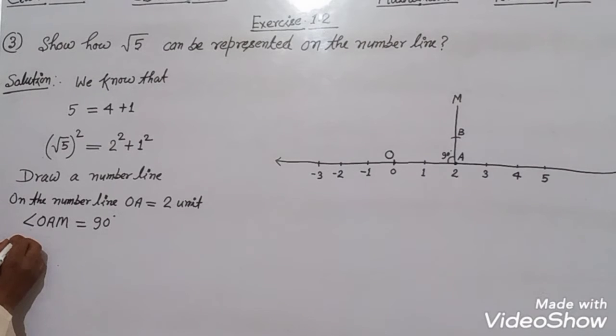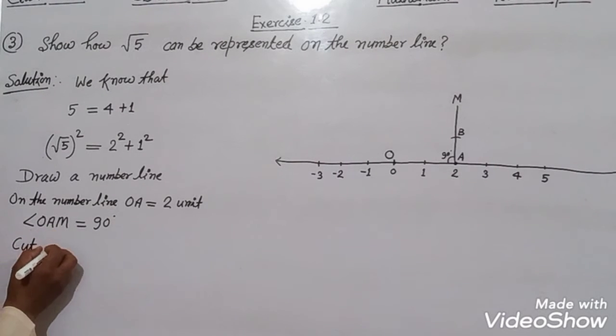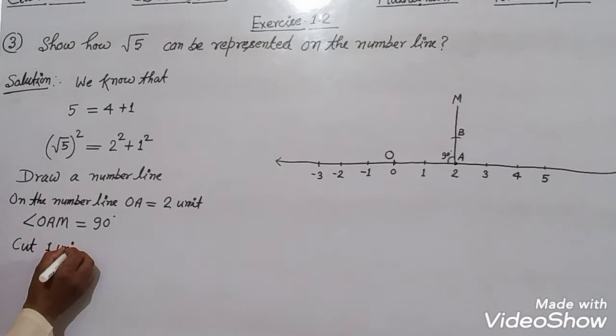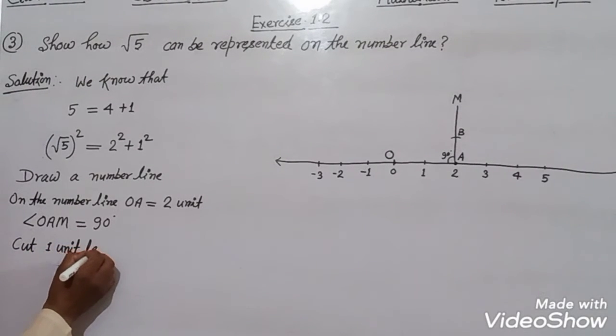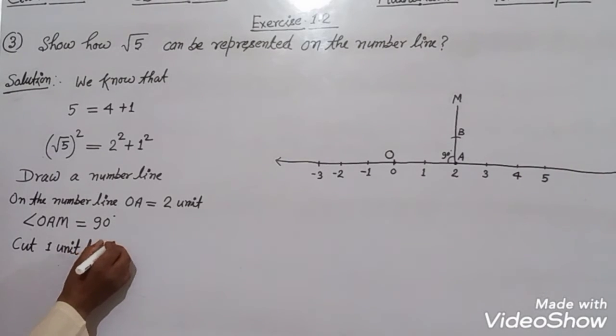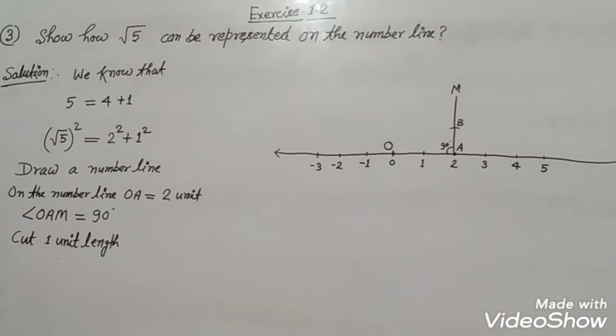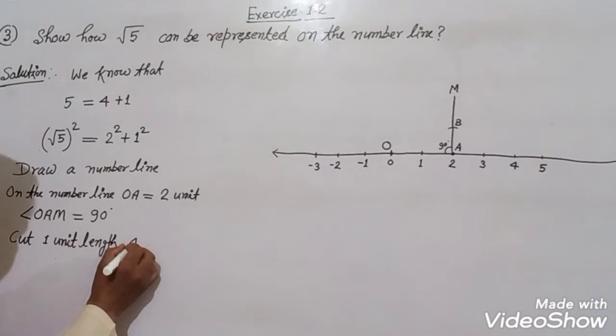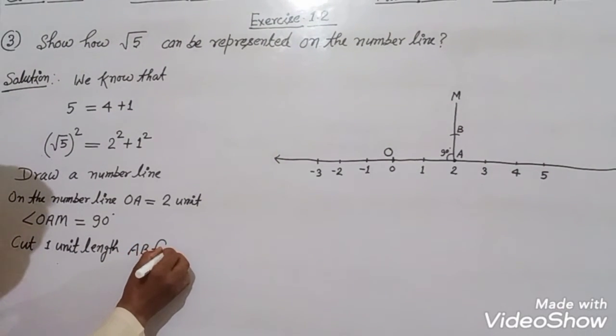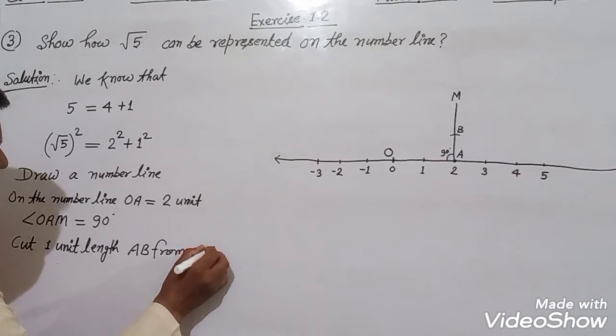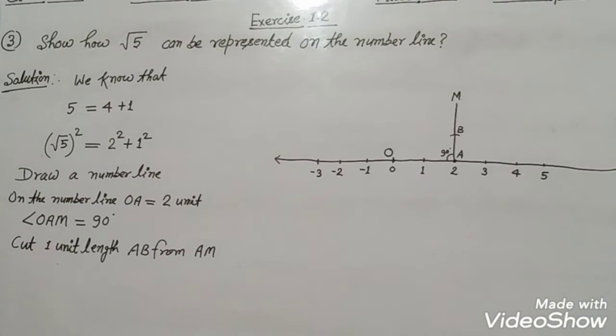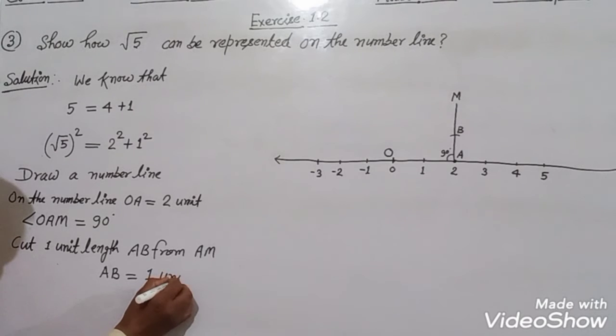So cut 1 unit length AB from AM. It means AB is equal to 1 unit.